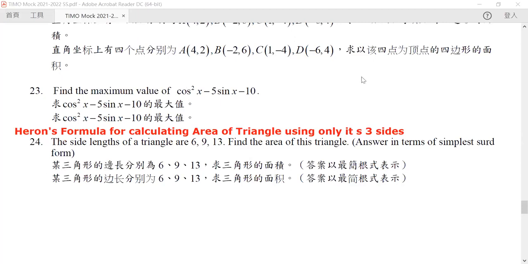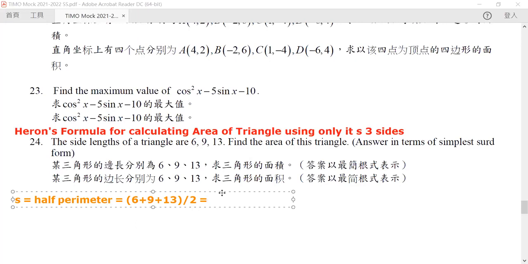area of the triangle. Now, before this, we need to introduce a new parameter, which is called the half parameter, or semi-perimeter. The half parameter, as you know, is half of the perimeter of the triangle. The perimeter is the sum of the 3 sides, right? So we take half of it. In this case, it will be equal to 6 plus 9 is 15, plus 13 is equal to 28. So half of it is 14.